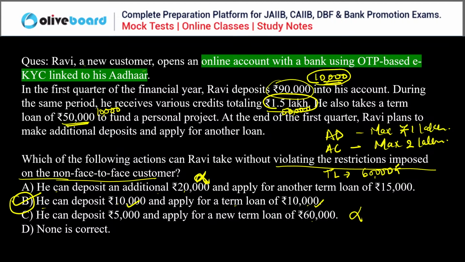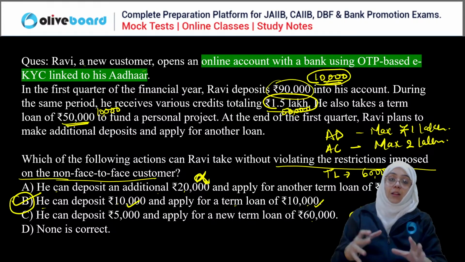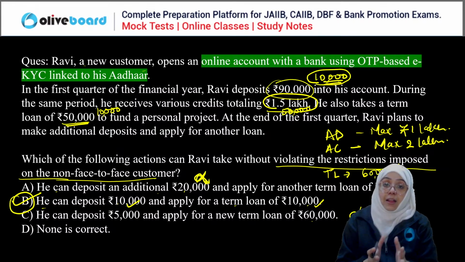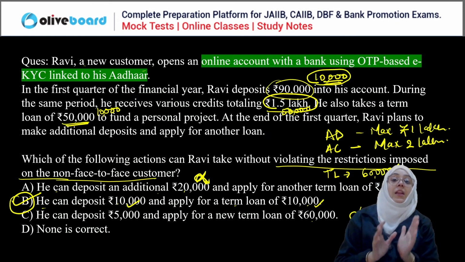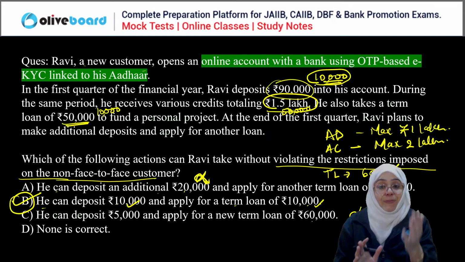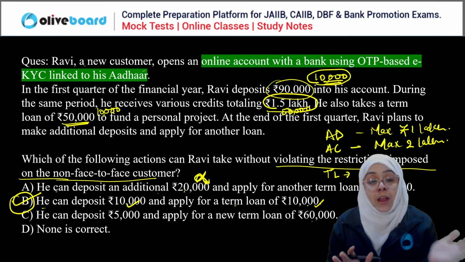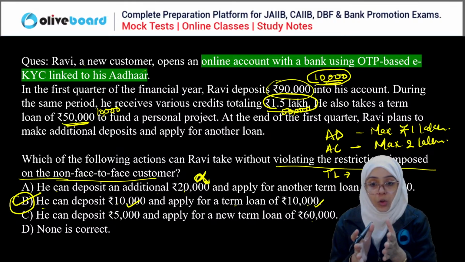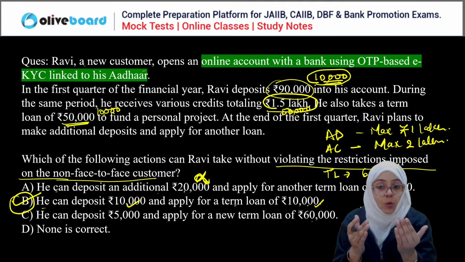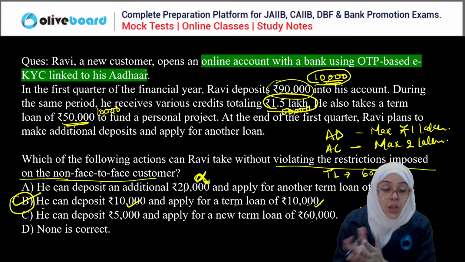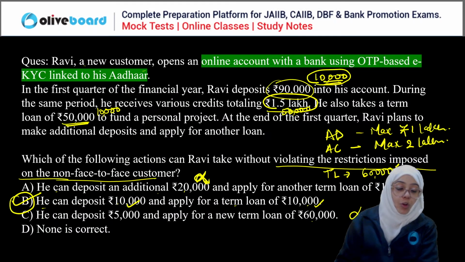So did you like the question? Did you like the level of the question, everyone? I have told you I am going to start the practice session in the Crackers batch. When I start the MCQ session in the Oliveboard app, I am going to tell you these types of questions. These are my main focus, where you have to use your mind. In these types of questions, two things are covered: first, you are made well aware of all the situations you need to remember, then you have a following case study. So these types of questions are very important for all of you, right? Everyone, good?